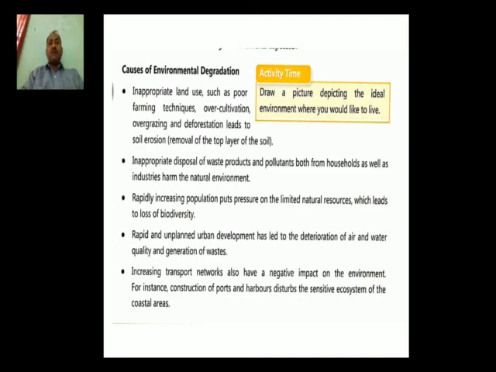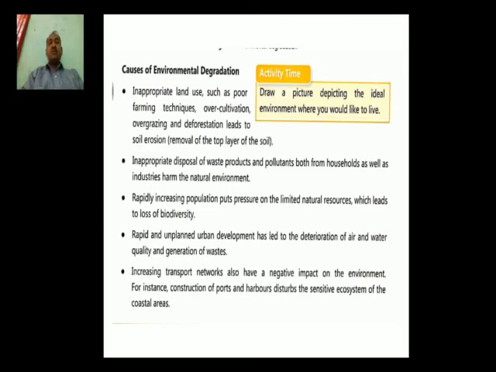Third point, rapidly increasing populations put pressures on the limited natural resources, which leads to the loss of biodiversity. Dear student, as you know that our India is considered on the second rank from the point of view of population. If the population has been increasing day by day, definitely we will face a problem in the future. So if the population is increased, definitely there would be pressure on the natural resources.